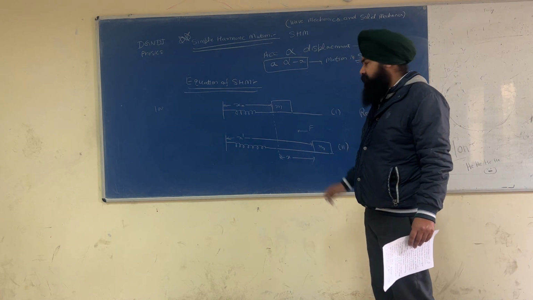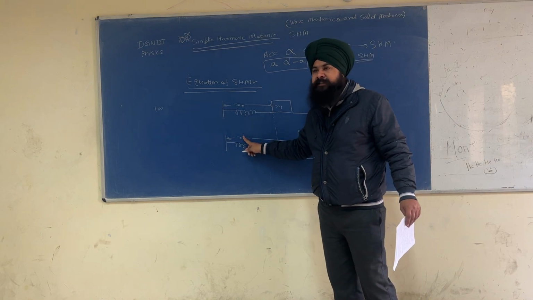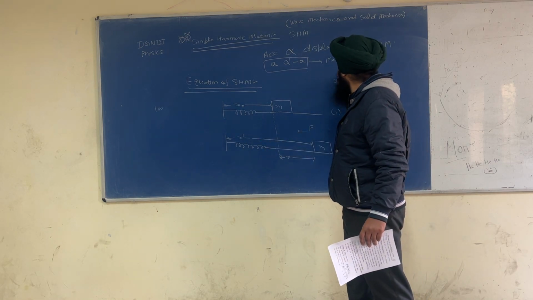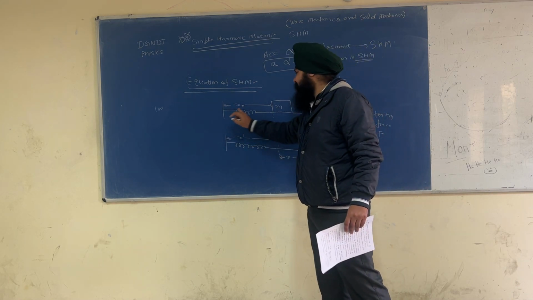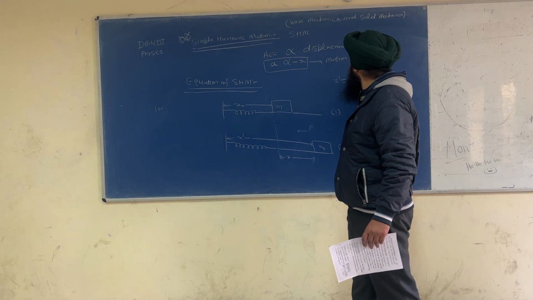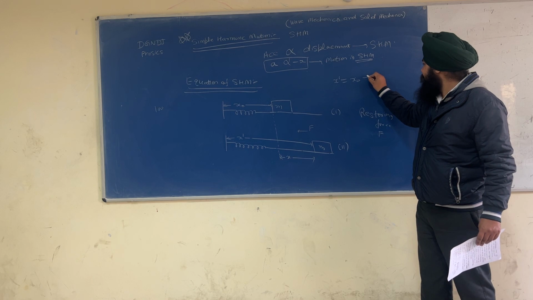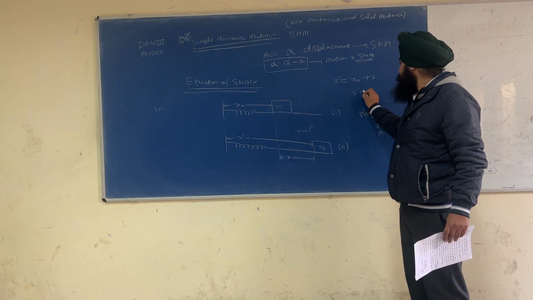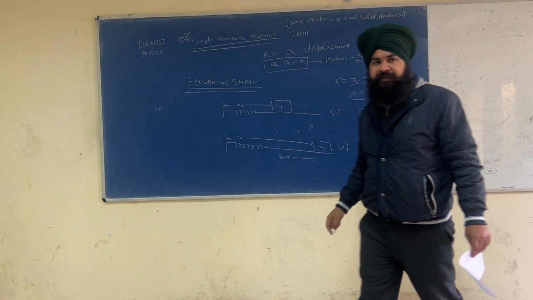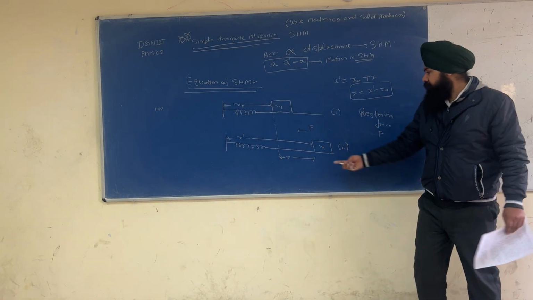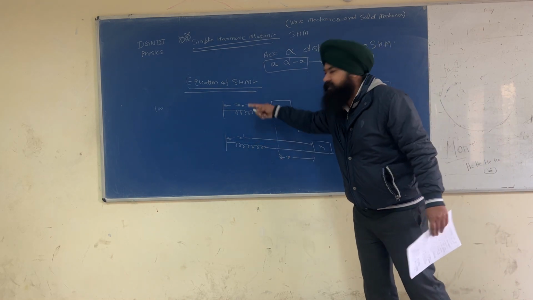From here, this is called x prime. So x prime will be equal to x naught plus x. So x will be equal to x prime minus x naught. We can also see this from the diagram.